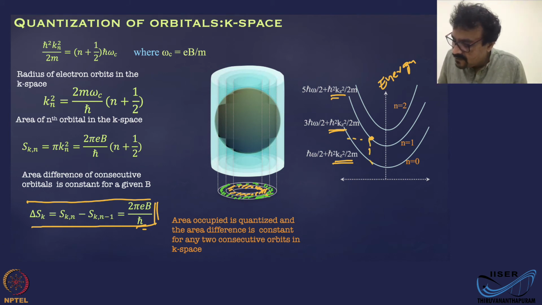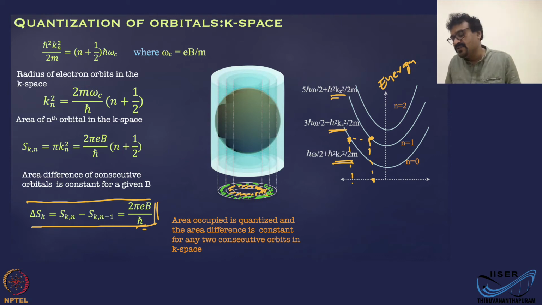Now for the same energy, the electron can sit either in this corresponding orbital here, or in this orbital here. The only difference between these two is how much energy is partitioned between the plane and the z direction, because the total energy is the same.